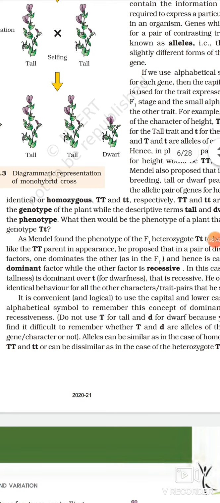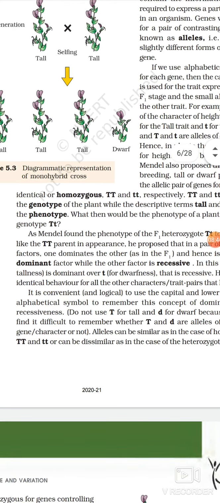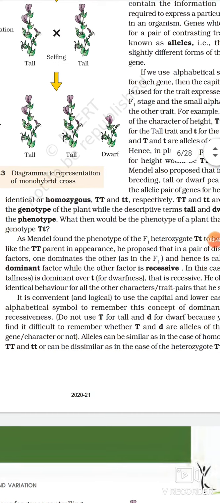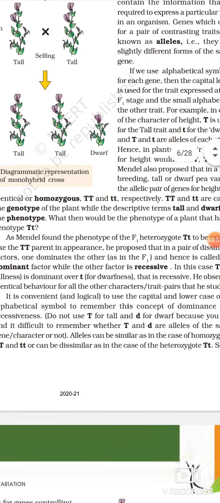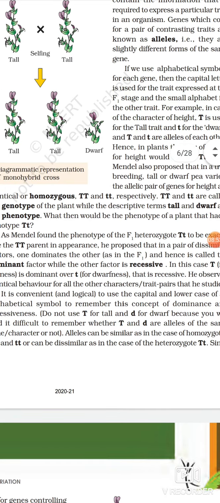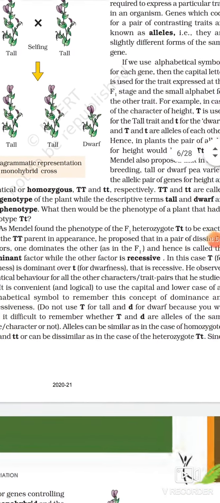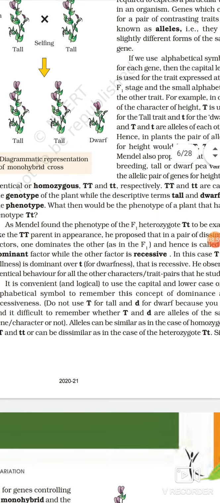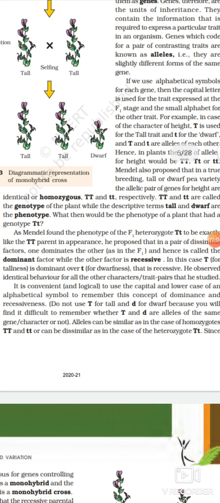Every pair may be homozygous or heterozygous. If it is dissimilar, then there will be one dominating and the other one will be recessive. The dominant trait is the one which expresses itself in the homozygous condition as well as in the heterozygous condition, whereas the recessive trait is that trait which expresses itself only in the homozygous condition. In the heterozygous condition, the recessive trait is unable to express.